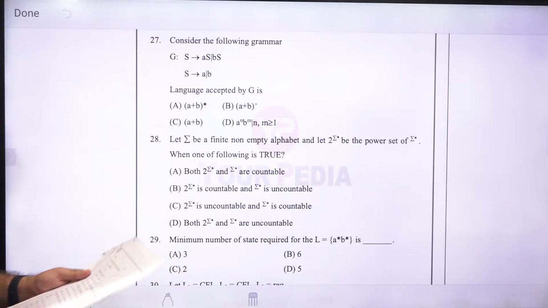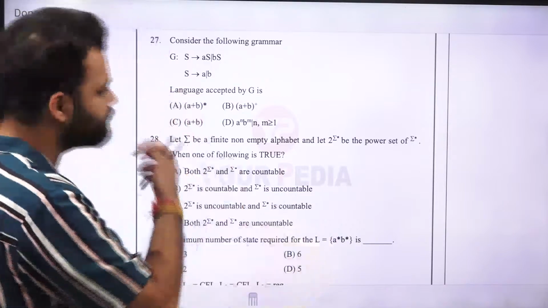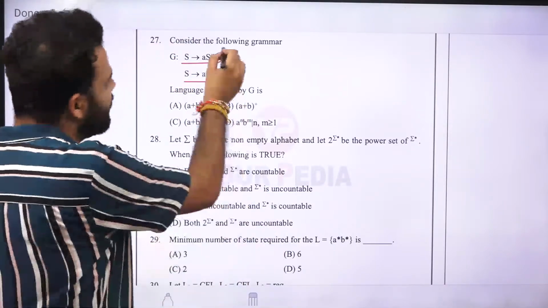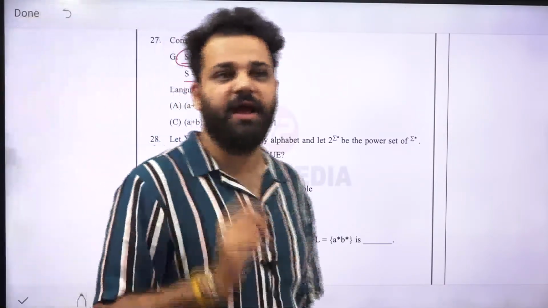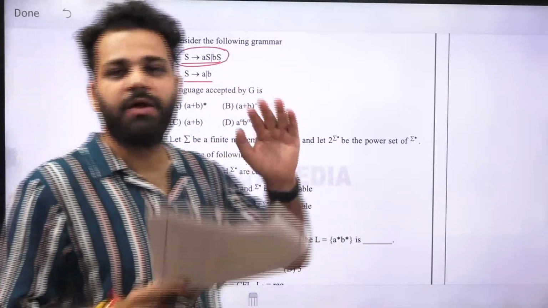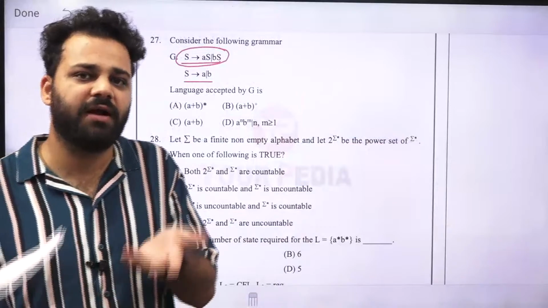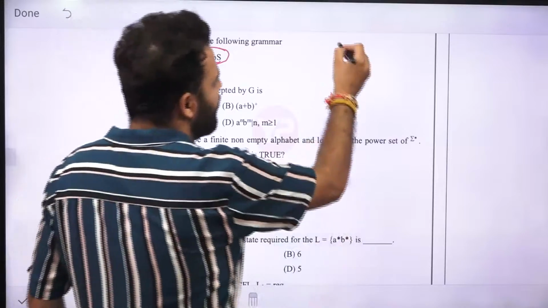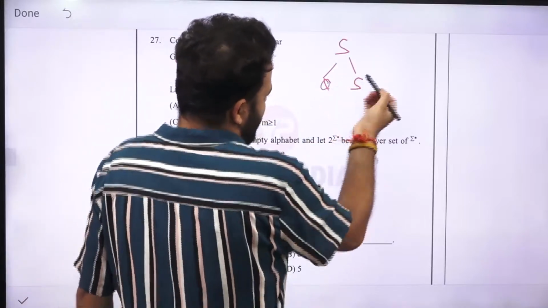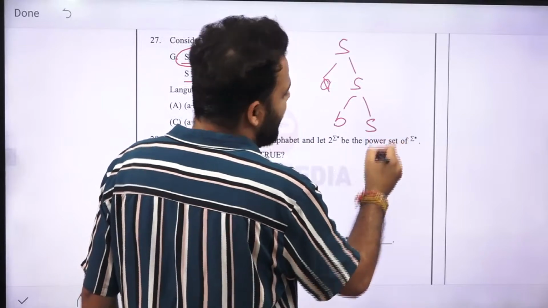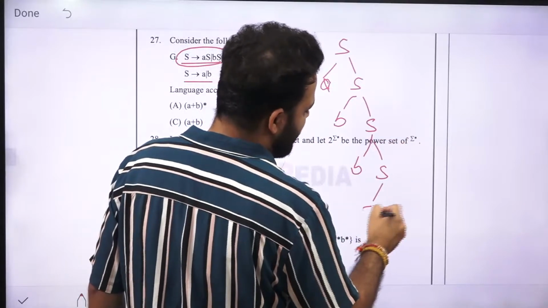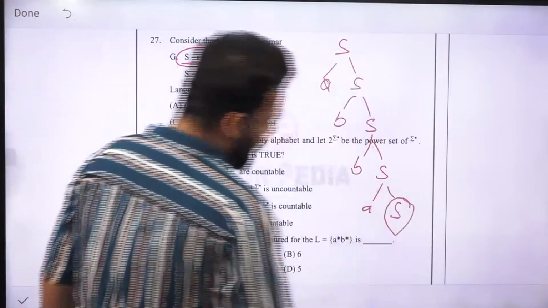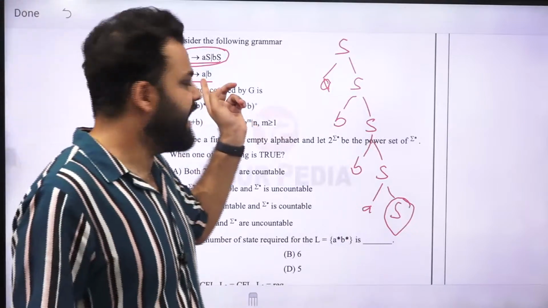Okay. So S goes to AS and BS, and S will end at A or B. Now you can see that by using this production, you can make any number of A's and any number of B's, and the order will not matter. First A can come, then B can come, or first B can come, then A can come, then 3 A's, then 4 B's, anything, because you can make anything. And at the end, whatever the S is, it will end with A or B.